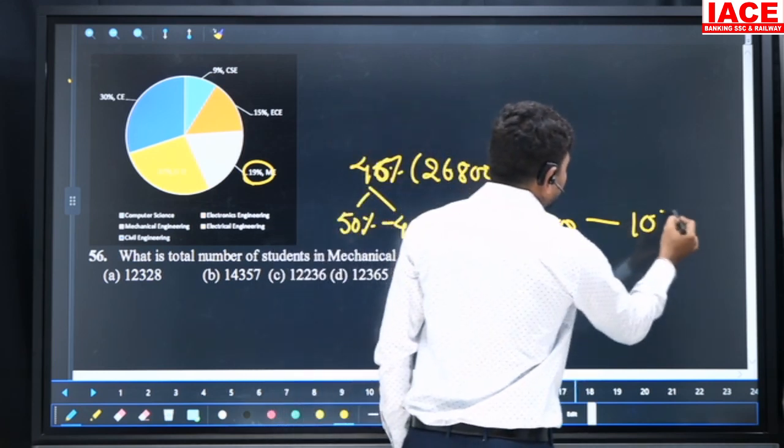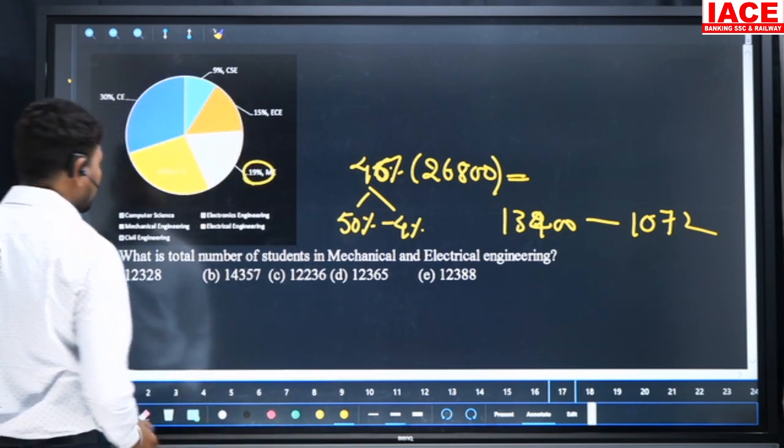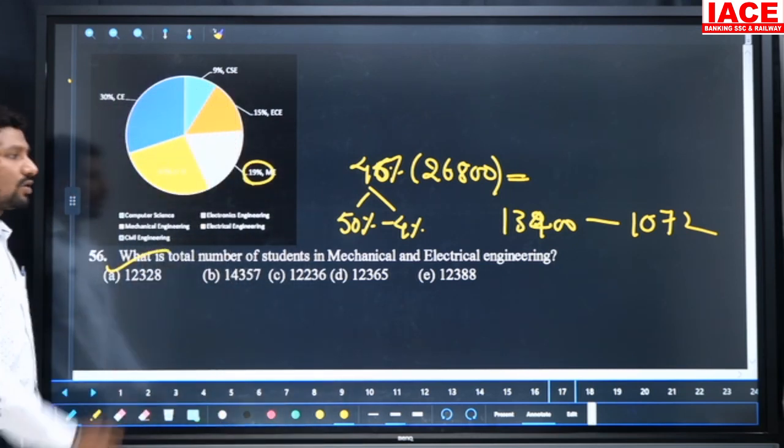It is equal to 1,072. So 1,072 is removed from 13,400. Our option is 12,328. Our option is A.